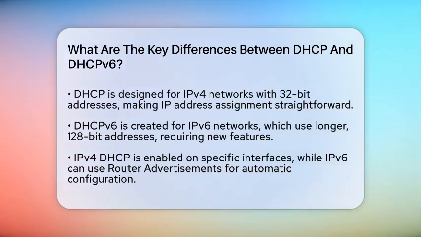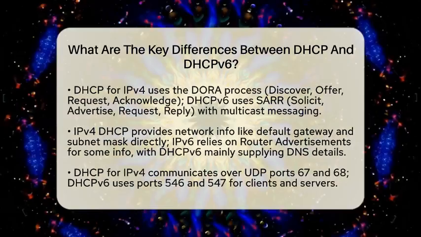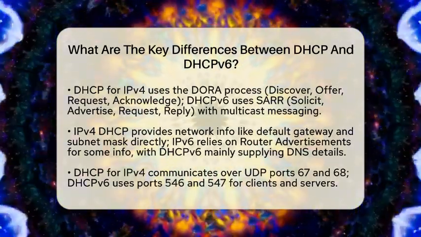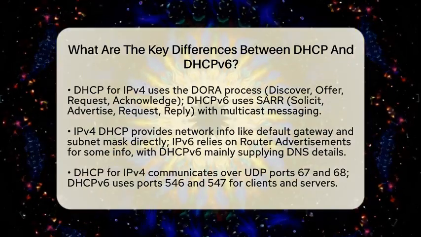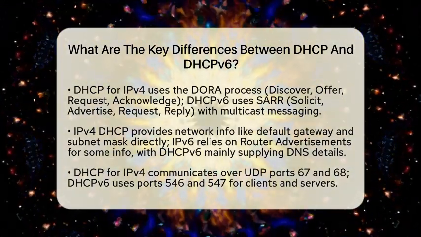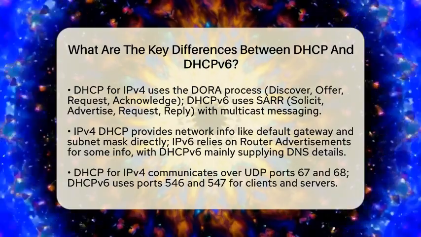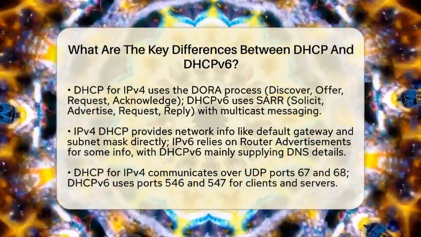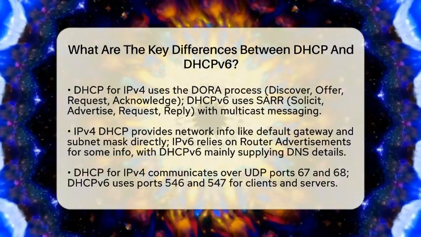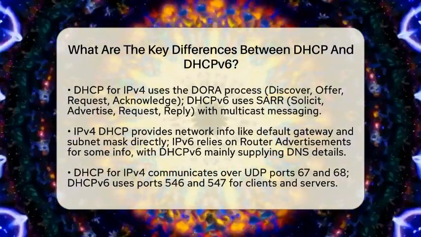In IPv4 networks, DHCP is usually enabled on specific network interfaces. That means network administrators turn it on for each device or subnet. For IPv6, DHCPv6 can be enabled on a per-physical interface, but often routers send out advertisements that tell devices how to configure themselves. This means IPv6 devices can often set up their addresses automatically without DHCPv6, thanks to a feature called stateless address auto-configuration. DHCPv6 can also work alongside this, providing extra details like DNS servers.